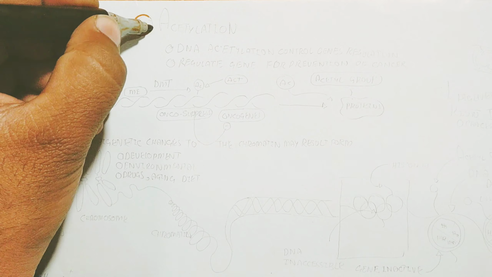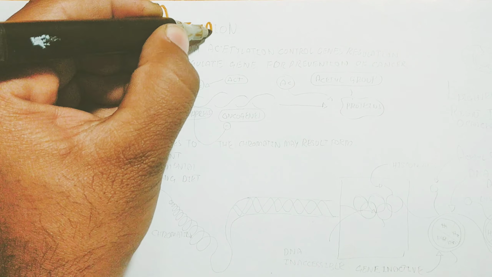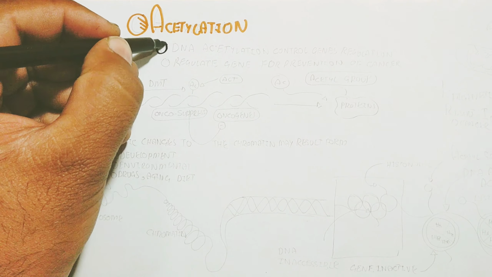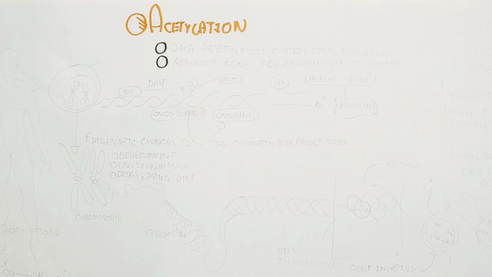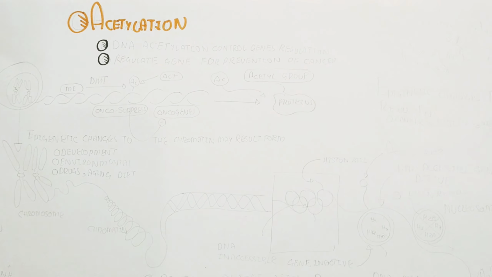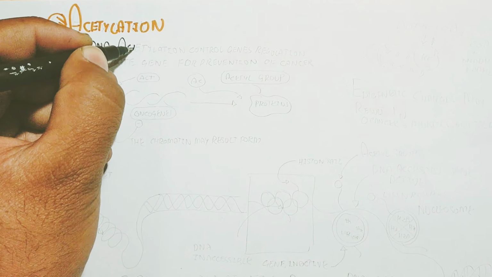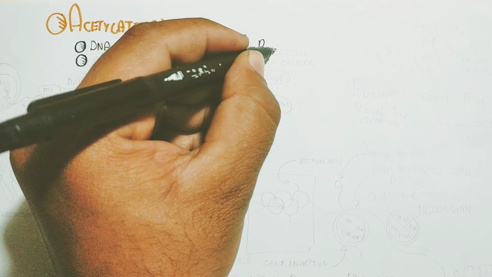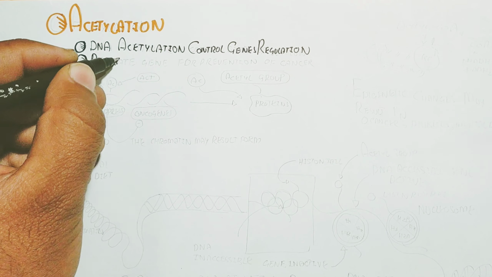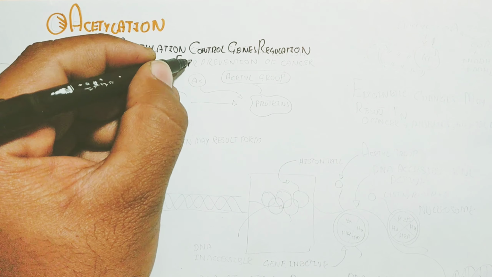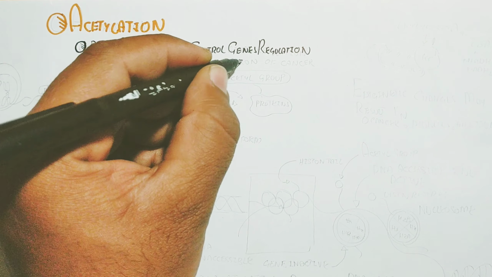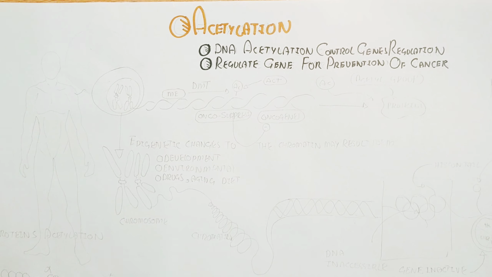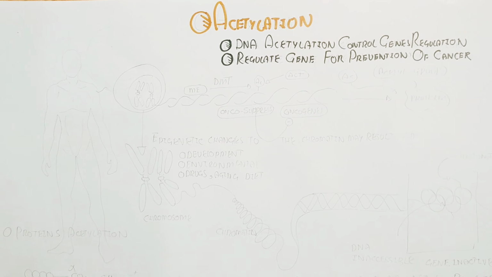Hello, in this video we will understand about acetylation. We will also look at the deacetylation of DNA and protein. In this way, DNA acetylation controls gene regulation, for example the inhibition and the production of certain types of protein. For example, the activation of a gene will lead to an increase in an inhibitor protein that inhibits the activation of other genes. So it regulates the genes, even for the prevention of cancer.